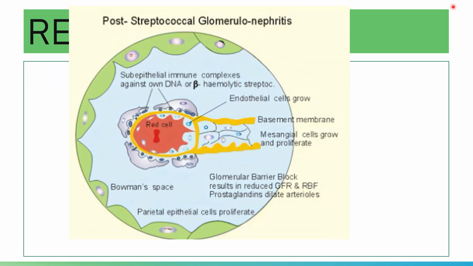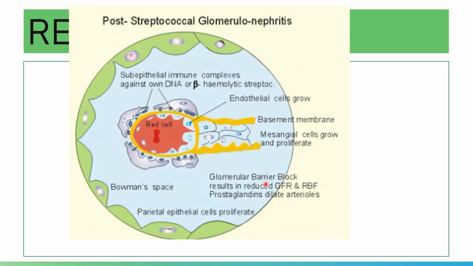Anyway, the red blood cells in the capillaries will leak out, producing hematuria and red blood cell casts. So accordingly, there is an increased blood urea nitrogen because of a blocking of the glomerulus.